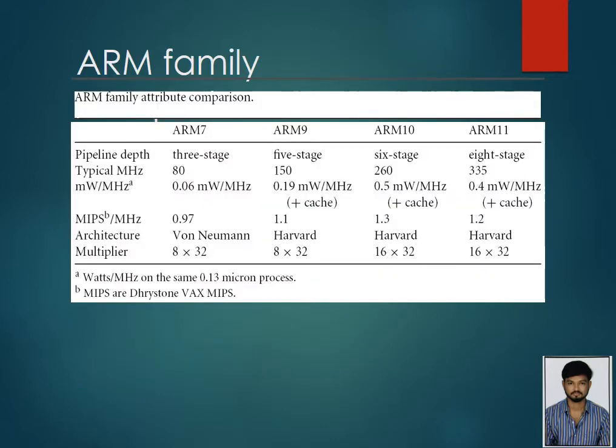This is the ARM family attribute comparison. In ARM7 there are 3 stages, in ARM9 there are 5 stages, in ARM10 6 stages, and ARM11 8 stages. The typical frequency is 80 MHz in ARM7, 150 MHz in ARM9, 250 MHz in ARM10, and 335 MHz in ARM11. The multiplier is 8x32, 8x32, 16x32, 16x32.